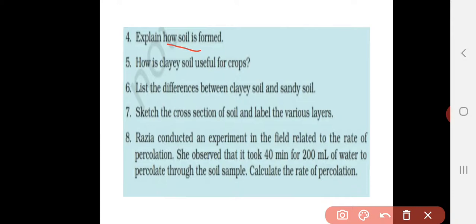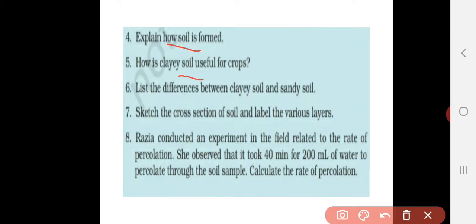We know that soil is formed by the process called weathering. So here in this question you have to briefly explain the weathering process. Fifth question, how is clay soil useful for crops? For clay soil you have to write the properties and the uses of clay soil in crops for the fifth question.